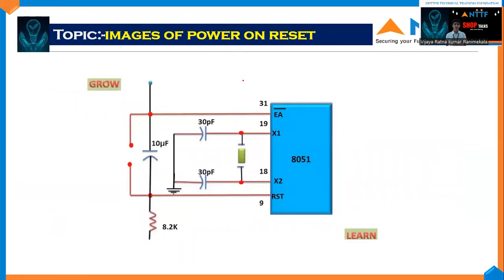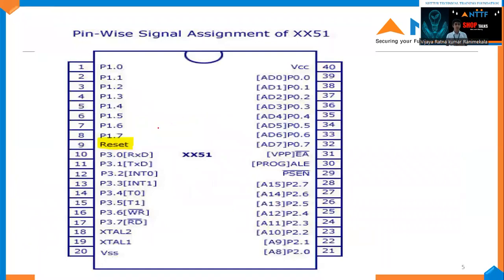Images of power on reset. Here the circuit, resistors and capacitors are connected. In this circuit, extra voltage is interrupted, overflow voltage or noise fluctuating. The reset pin will be used and it will help to reduce the overflow voltage and save the components from the short circuit. In this pin diagram, we see the reset pin is 9. In this or any other pin diagram, the reset pin is common. Without the reset pin, the IC cannot be designed.